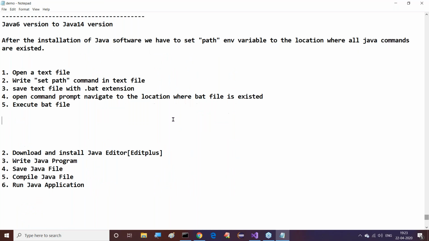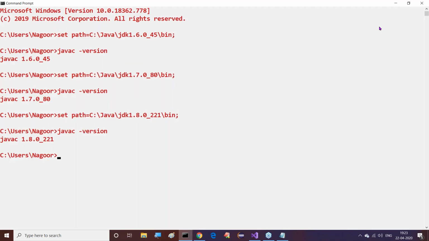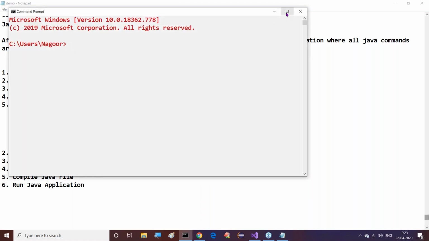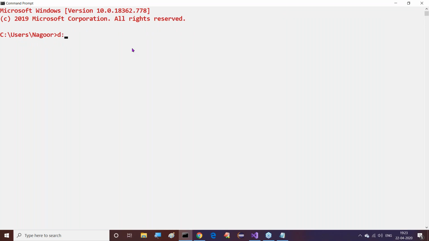After creating all the three batch files, what do we have to do now? If you want to get a particular version on a single command prompt from time to time, just open command prompt. Go to the location where the batch files are available. Observe this clearly. D:/CD Java 6 is here. Now I want to get the Java 6 version in my system. Just type Java 6.bat. Click on enter. That's it.